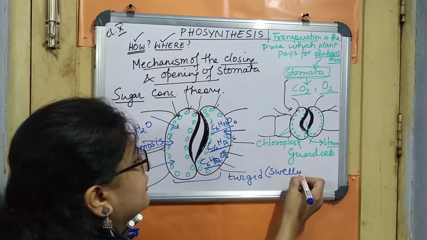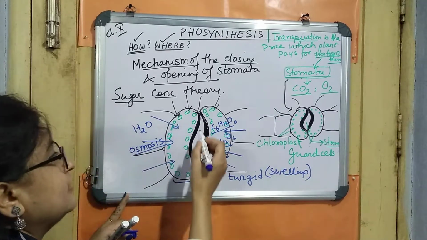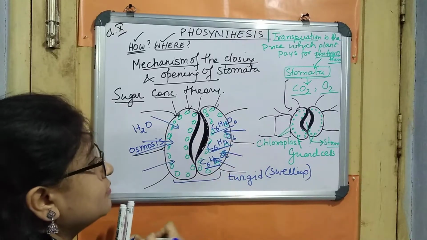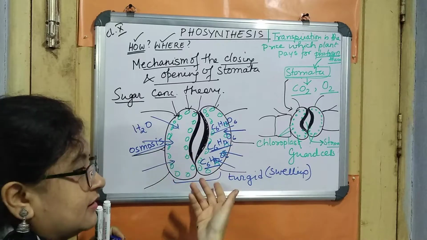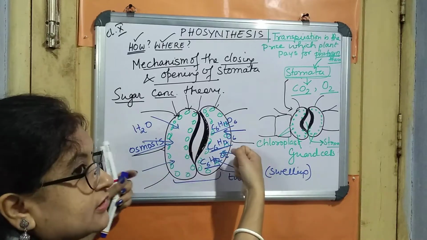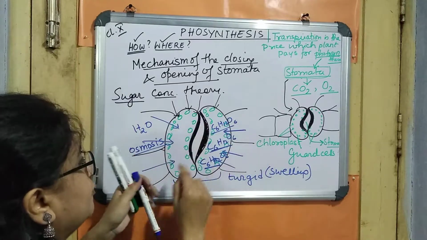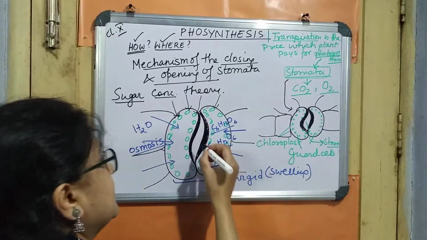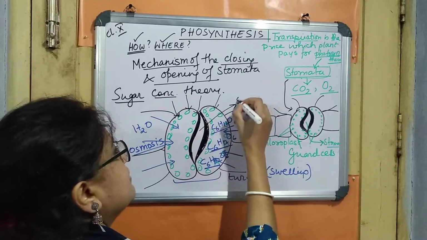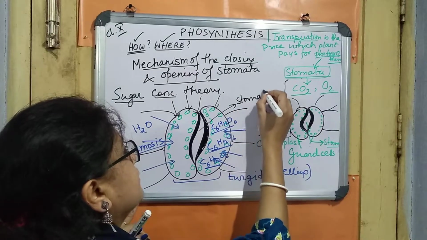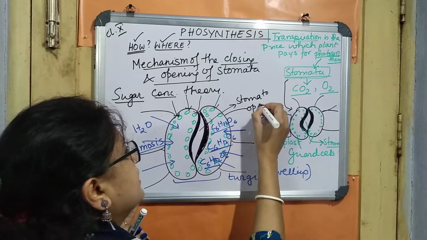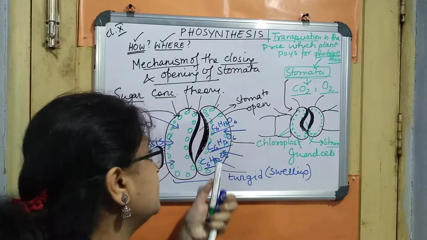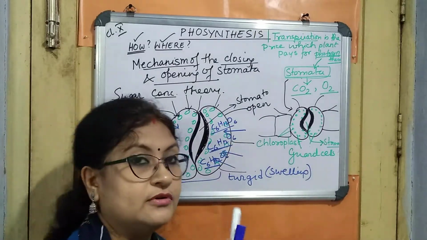And when they both turn turgid, then what will happen? It will swell, and because this inner layer is thicker, this will stretch out the opening, and the opening of the stomata will be open. It will become broadened, and this will make the stoma open. But this all will happen only during the daytime, because only in the daytime these sugar molecules will be produced.